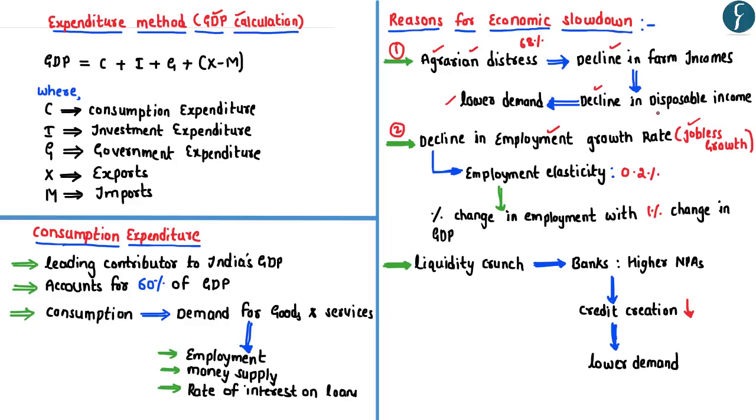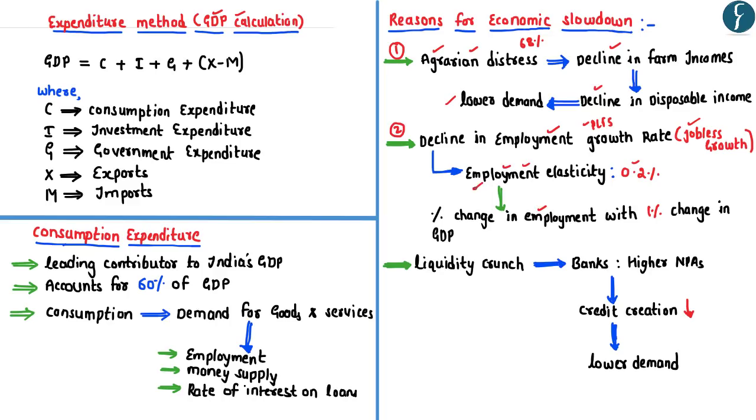figures. For example, according to the recent Periodic Labour Force Survey report, the unemployment rate in India stands at almost 6%, which is considered to be the highest in the last 45 years. Apart from this report, if one looks at the employment elasticity in India, it is hardly around 0.2%. This employment elasticity essentially refers to the percentage change in employment with a 1% change in the GDP.